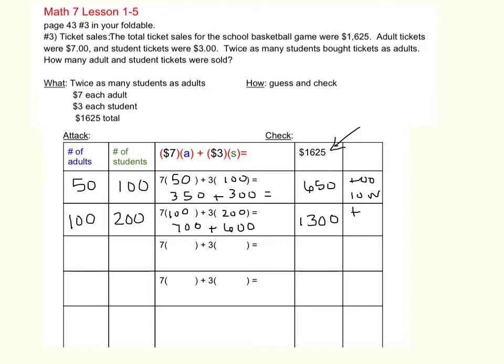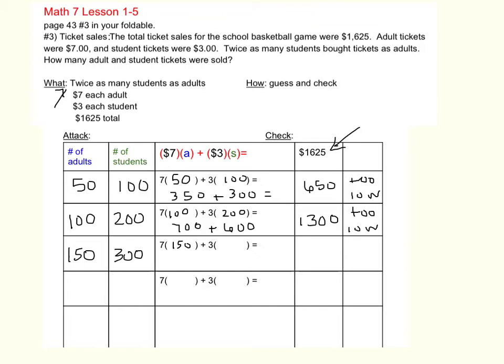Remember, our magic number we're shooting for is 1,625. So we're still too low. So maybe we are going to up this. And we're not too far off, so I'm not going to up it too much. Maybe let's look at 150. If we double that, because again, twice as many student tickets as adult, twice of 150 is 300. So I'm going to put the 150 in there for the adult tickets.